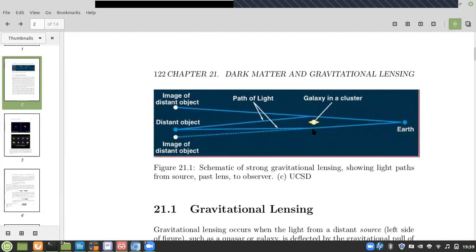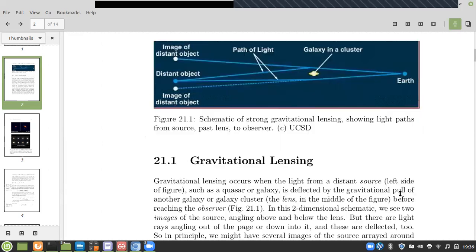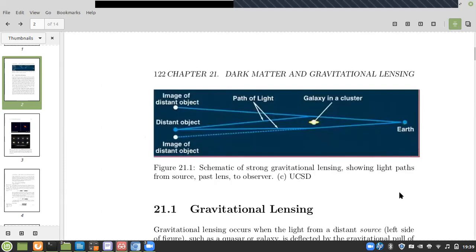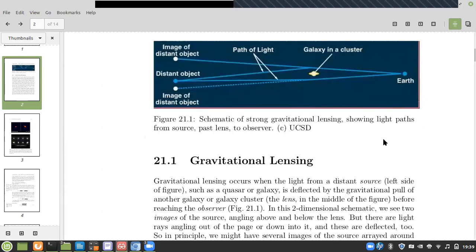If it is moving, then we may get one image or multiple images. It depends upon the distance between the lensing body and the lensed body. That's right. That's also possible. So it doesn't depend on just the number of clumps of dark matter mass. That's true. We don't know which is affecting this image.